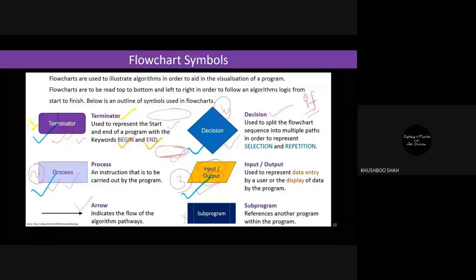And the fifth, we have the diamond, which is a decision. So mainly we have 5 symbols.